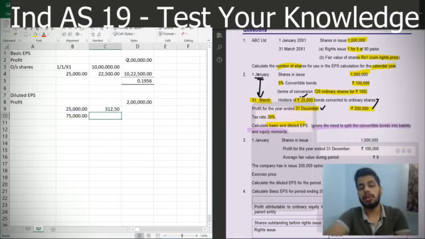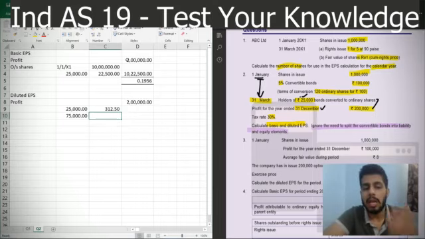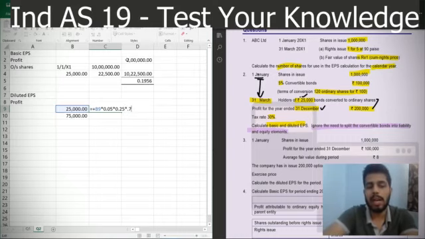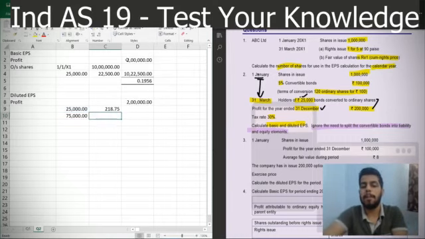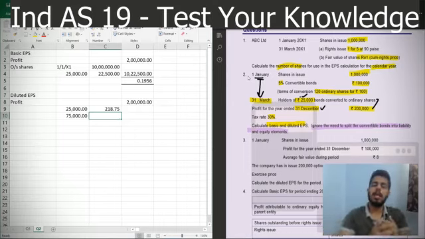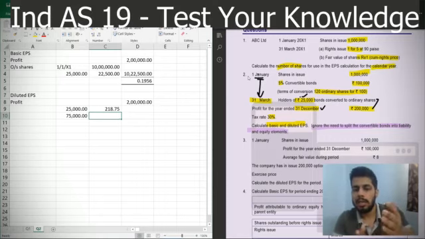So 312 rupees will be our interest saving on the 25,000 rupees bonds. But again, this is not net of tax. So I'll have to adjust it for tax by multiplying 0.7, because tax rate is 30%. So if I'm paying 100 rupees as an interest, the Income Tax Act allows me a deduction, and if the tax rate is 30 rupees, that means I've saved 30 rupees of tax on 100 rupees.